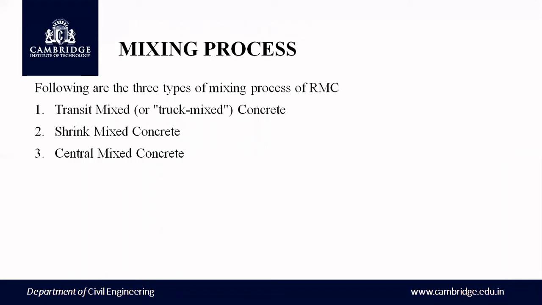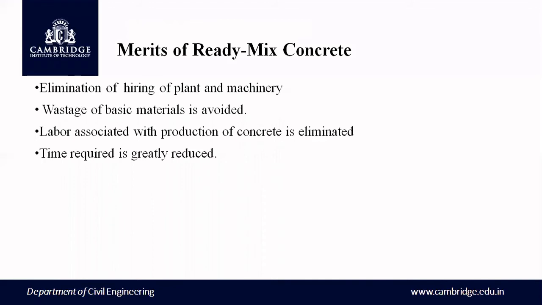Coming to the mixing process, thorough mixing of materials is essential for the production of uniform concrete. The mix should ensure that the mass becomes homogeneous, uniform in color and consistency. Here are some methods to be adopted for mixing ready mixed concrete. First one is transit mixed or truck mixed concrete. Second one, shrink mixed concrete, and third one is central mixed concrete.